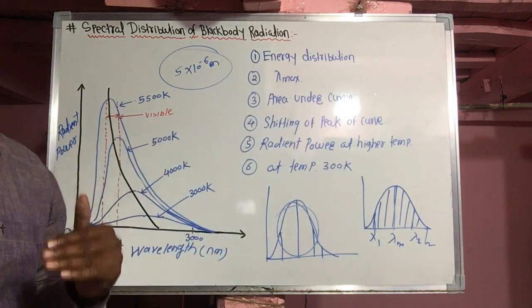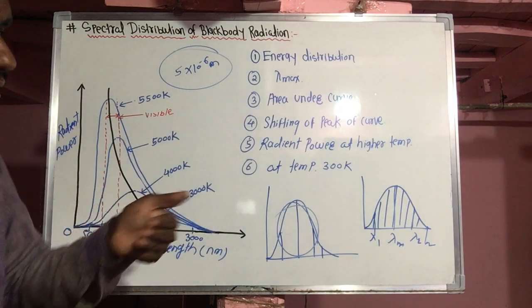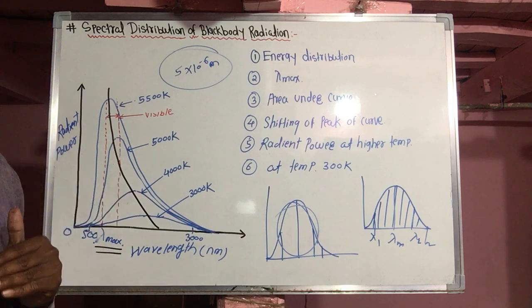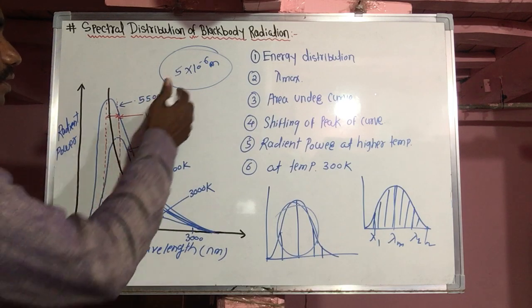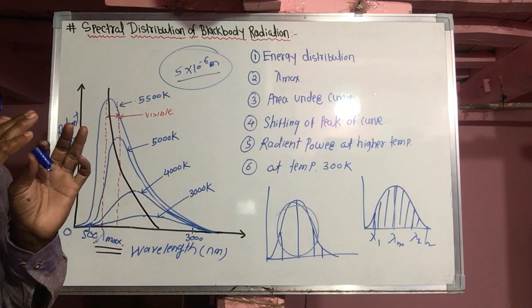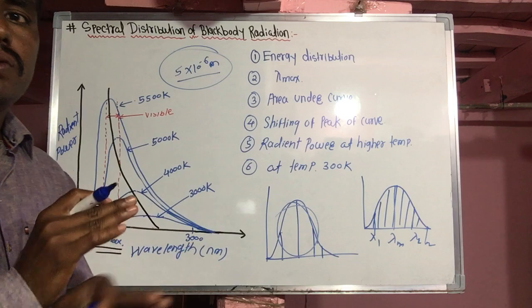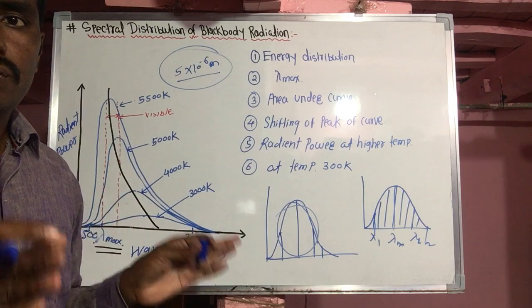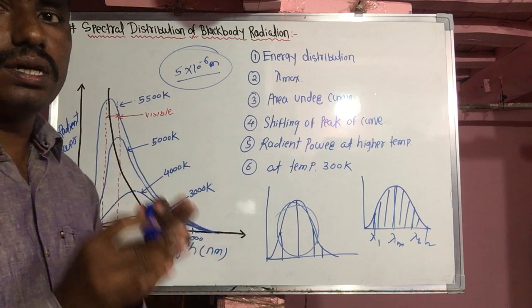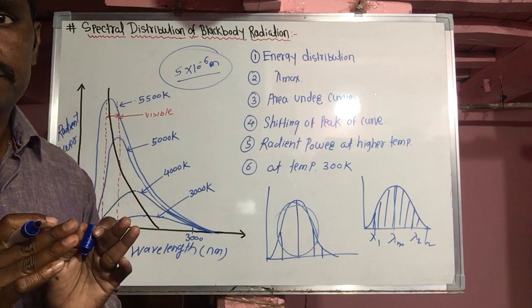But if the body is cooled, radiant power is less, meaning lower temperature, and the wavelength is higher. For longer wavelengths we don't see the ray of light. That means this is in the infrared region.